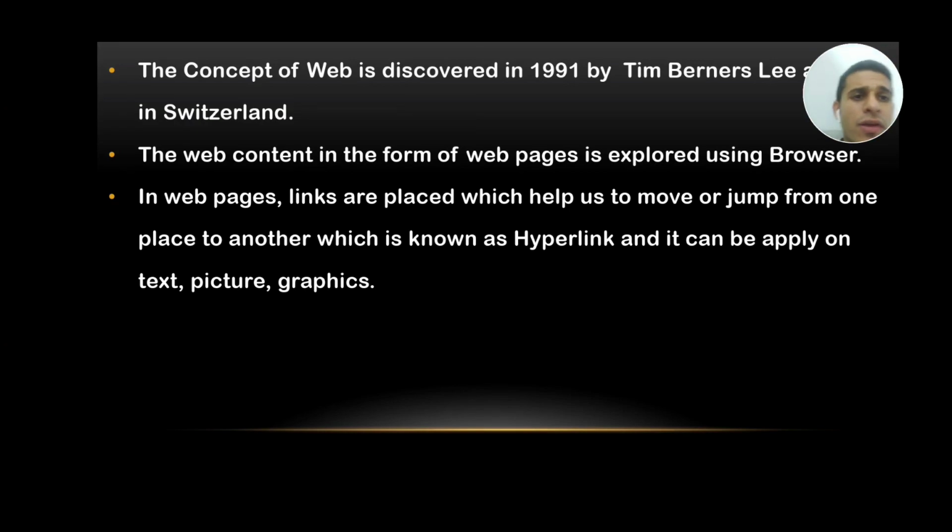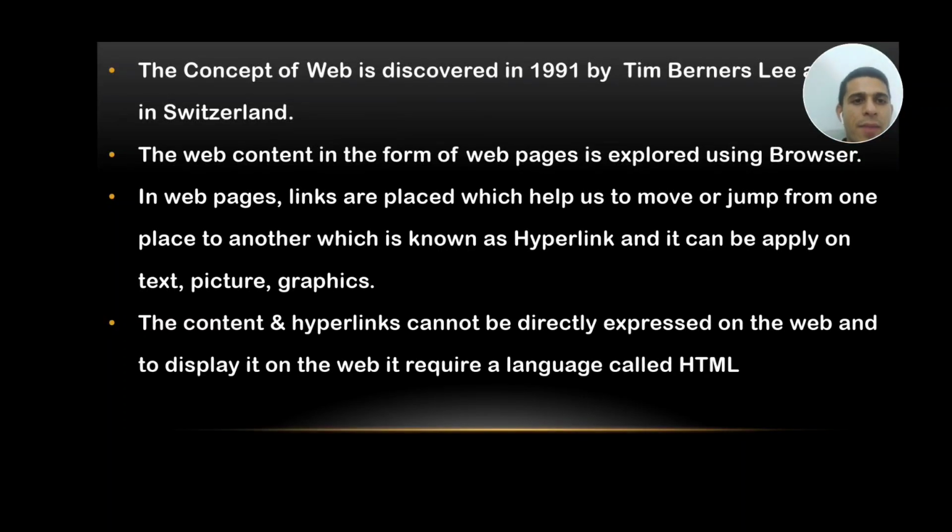Now, to make you clear about hyperlinks, take an example: whenever you open Google and write any kind of information in the search box, after pressing the enter key, you will be able to see a list of links appear on the screen which contain blue color text with a blue underline. And when you click on that, you will move to another page. So that particular text which is blue is nothing but a hyperlink. And how to use this hyperlink, you will learn in this chapter only.